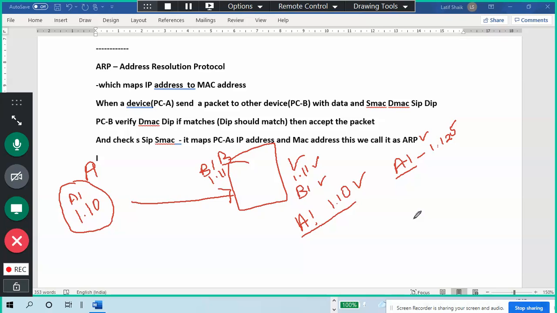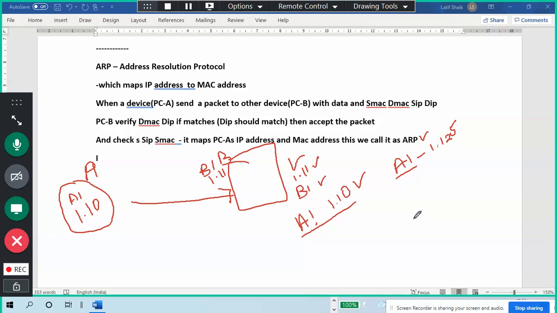In security places they use it like this. Compulsorily, the sender's MAC address and IP address should match as per my ARP table. Then only I will accept the packet. That is MAC verification. Take the ARP table, and as per the ARP table, then only accept; that protocol should be implemented. If not implemented, it works normally. So it is not compulsory.